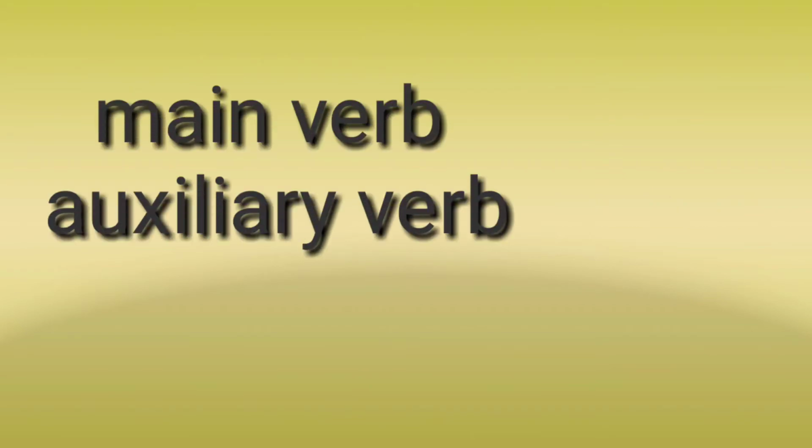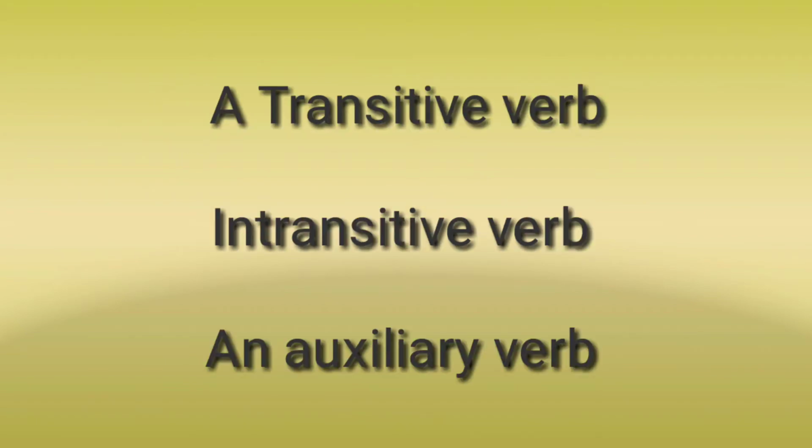So today we'll learn about the verb. A verb can be defined as a word that denotes the action of the subject. Basically, we know verbs are divided into two categories, that is main verb and auxiliary verb. But here we'll study the three main classes of verb, that is transitive verb, intransitive verb and auxiliary verb.